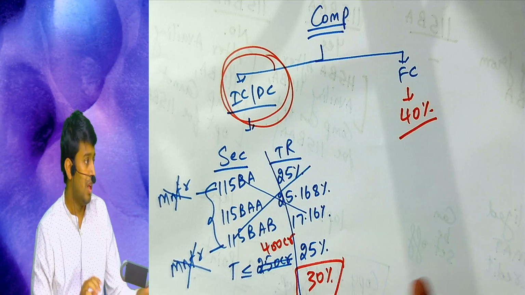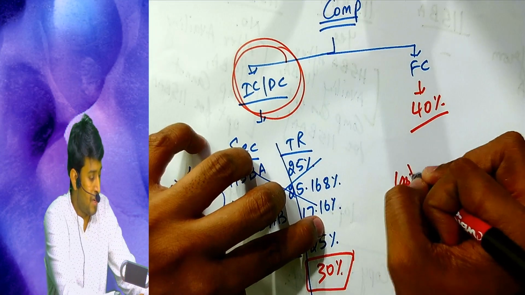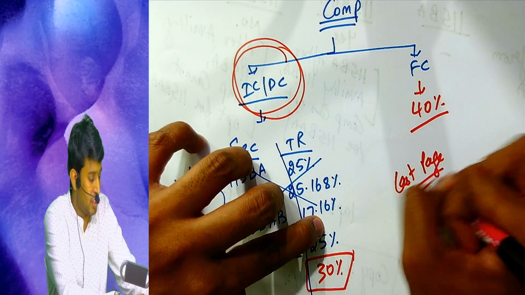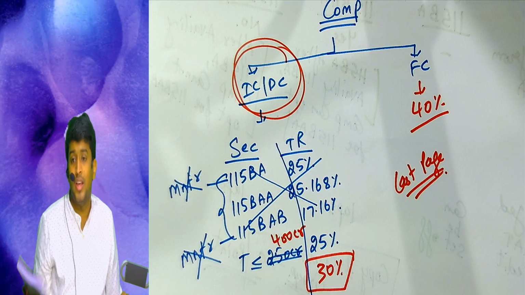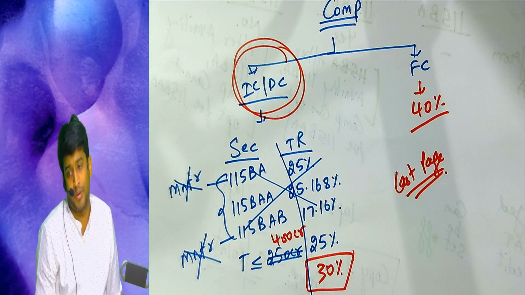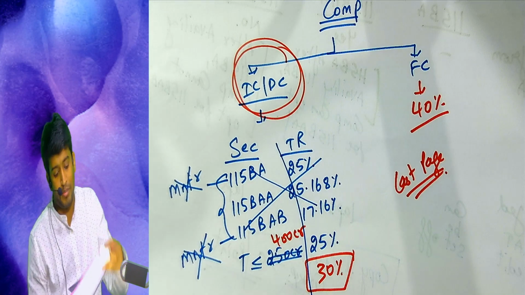So do one thing, read the last page properly once now. That is the given summary chart. The heading is summary on tax rates of companies. Please read once.